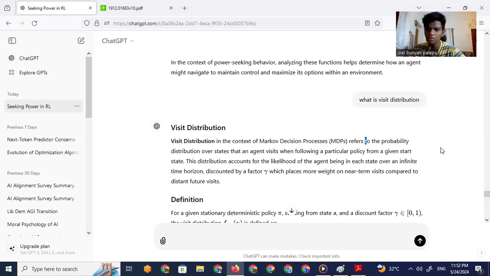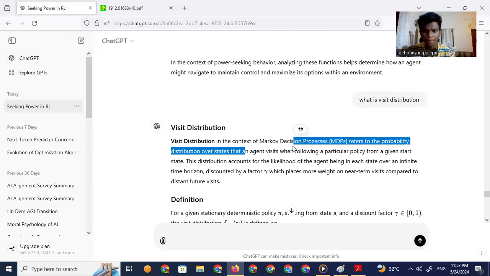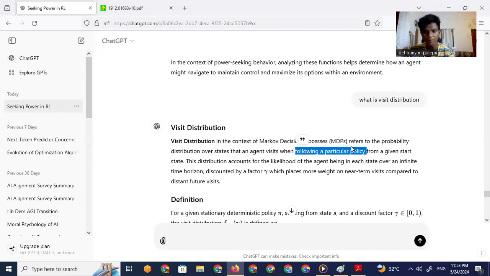In this context, it refers to the probability distribution over states that an agent visits when following a particular policy from a given start state. Okay, interesting.